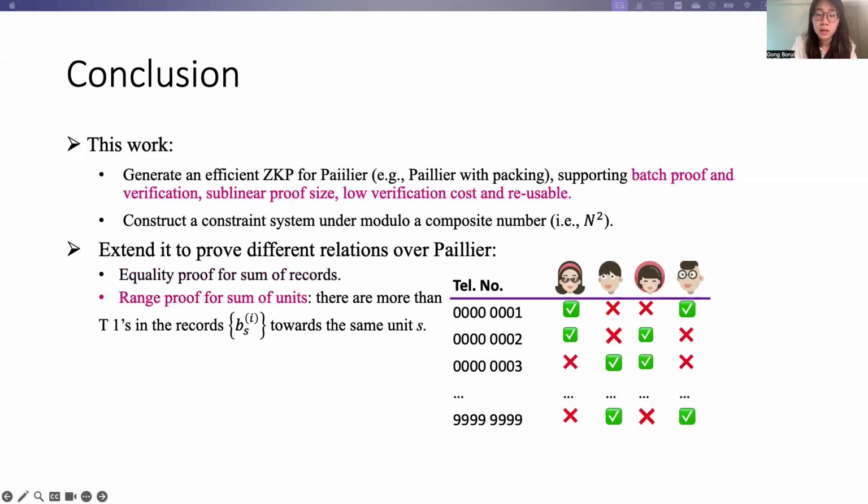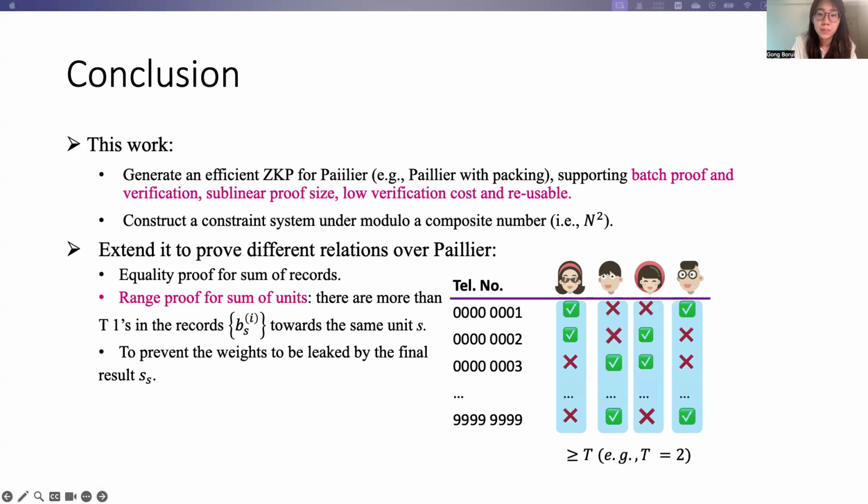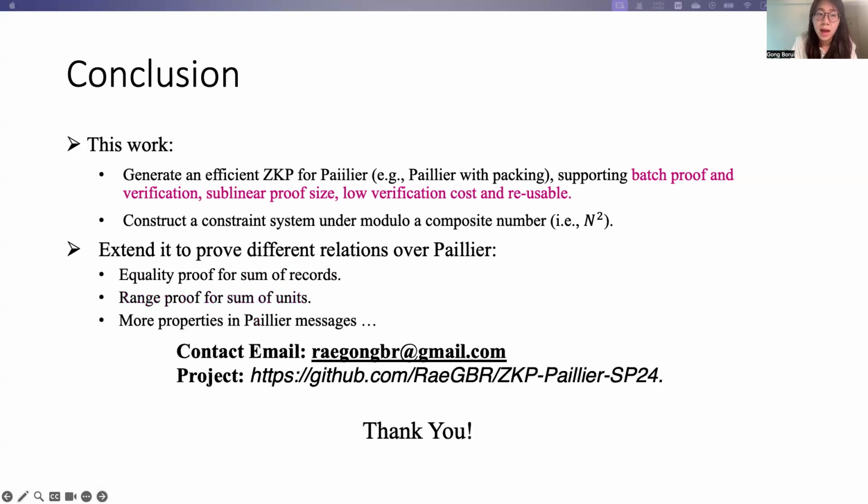And also we can derive a range proof, that is, to prove that there are more than T ones in the records towards the same unit. And this kind of requirement can be used to prevent the weight leakage from the final result. And more properties of Paillier can also be proved using our technique, and more details are reported in our paper.